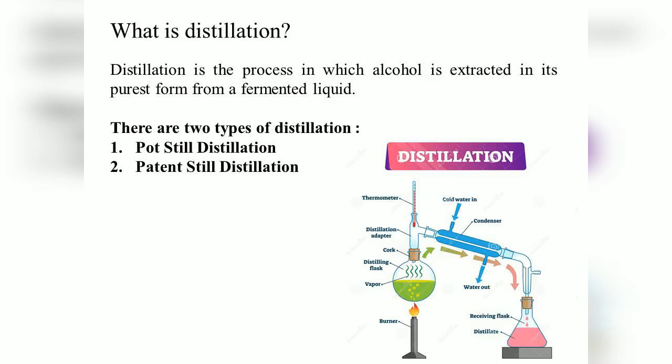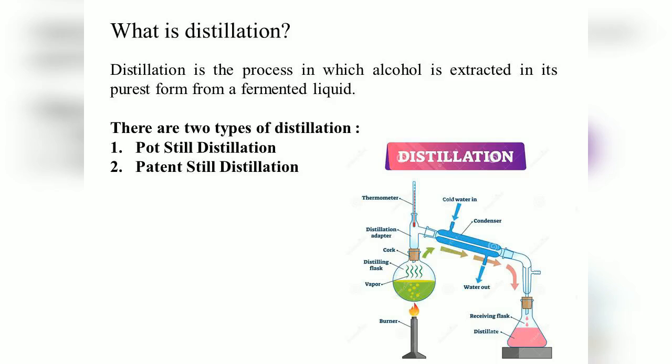And what happens at that stage? Because alcohol reaches its boiling point, alcohol gets converted into its gaseous state, wherein it forms vapor. And then when it forms vapor, it is collected into a pipe, and that pipe is cooled. And when you cool vapor, the vapor gets converted into liquid. So that is how you get your purest form of alcohol.